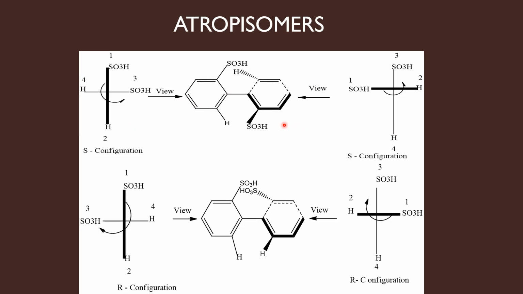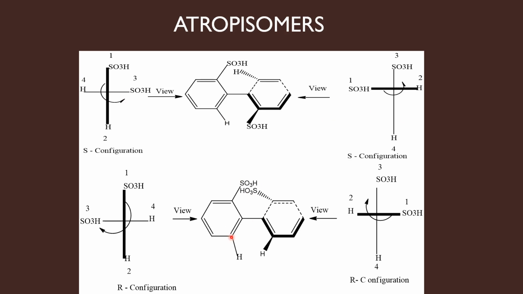The only thing you have to carefully note is that when you are viewing from here, the groups present in the horizontal ring will be hydrogen at the left, sulfonic acid at the right. So that is how we have put them here. When you are standing here to view the molecule, hydrogen is at your right and sulfonic acid is at the left. So you should be very careful in placing the groups in the horizontal line.